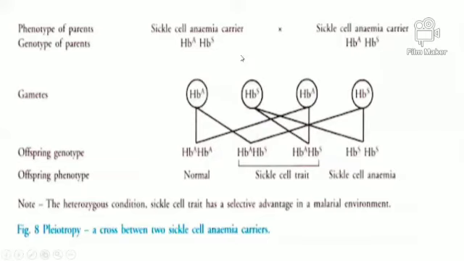What happens then? In the F1 generation, the offspring may be normal, or two may be sickle cell trait, that is carriers, and only one has the sickle cell anemia disease.